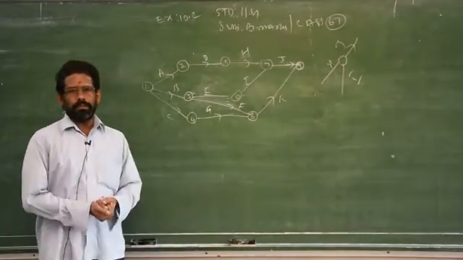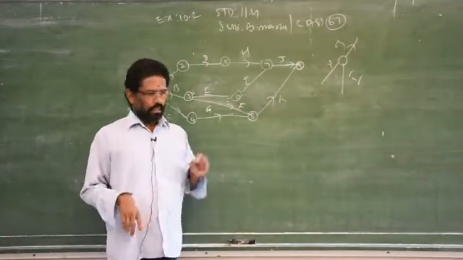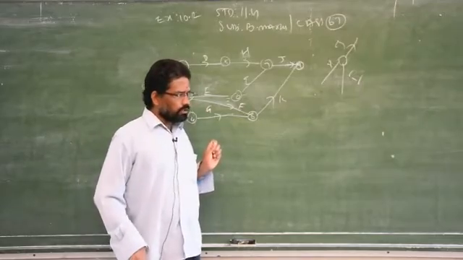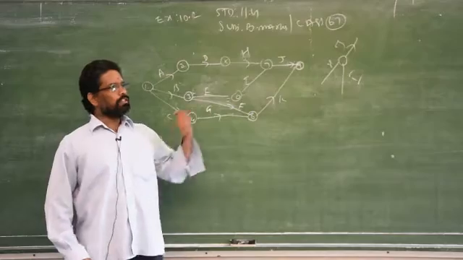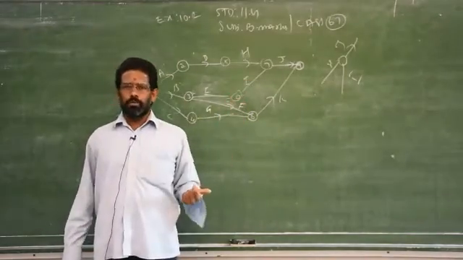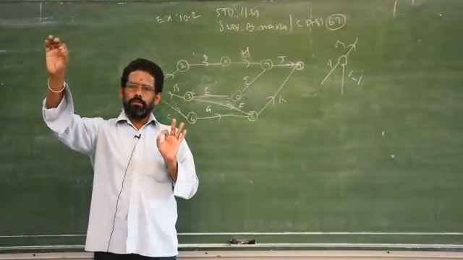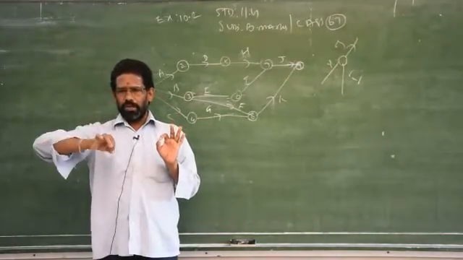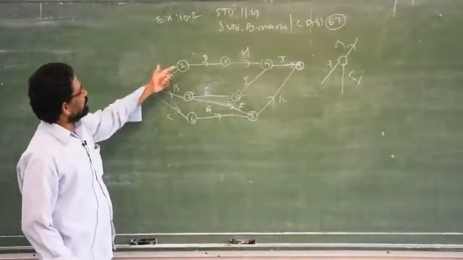There are too many possibilities, but no reverse order is allowed in PERT. The path always goes in increasing order, it will not come down. So if you reach 3, then it will not come to 2. That is wrong. When the bus reaches the third terminal, that bus should not come to the second one. That is wrong. That is not profitable. Clear? So you have to go in increasing order.